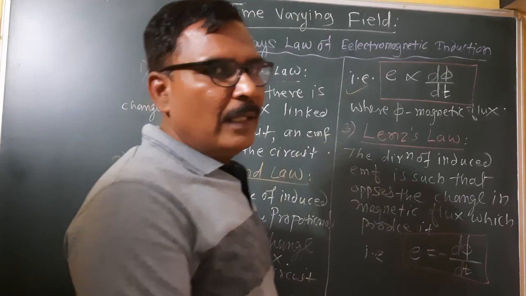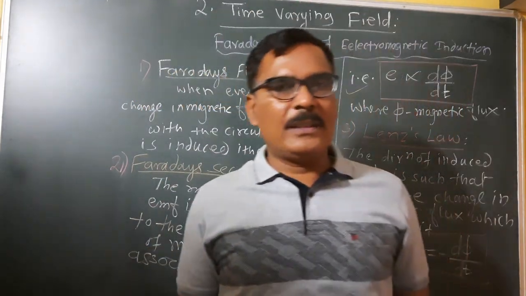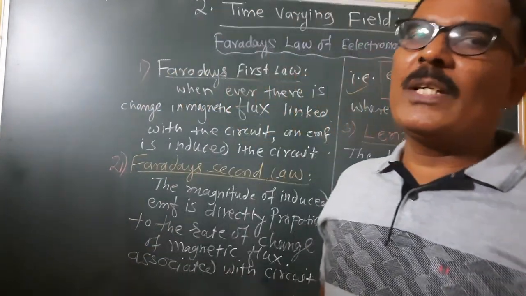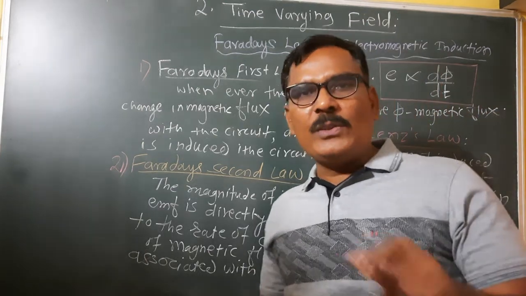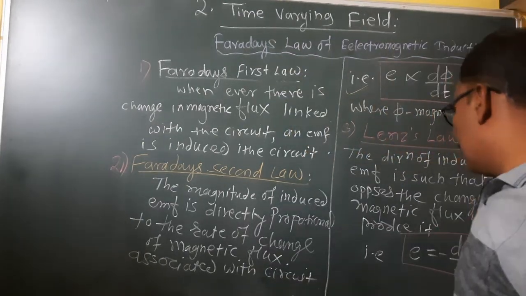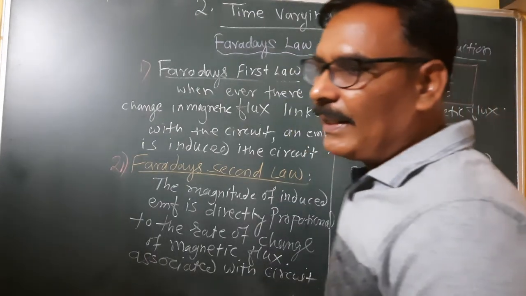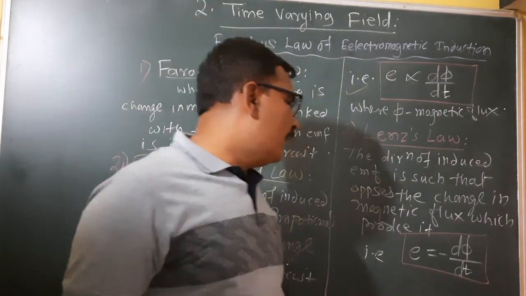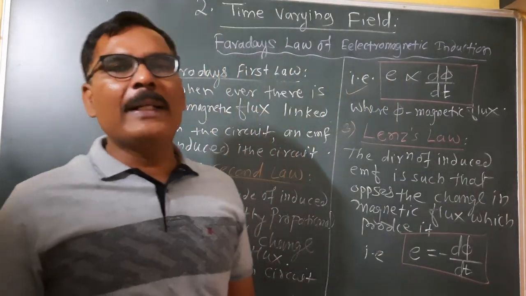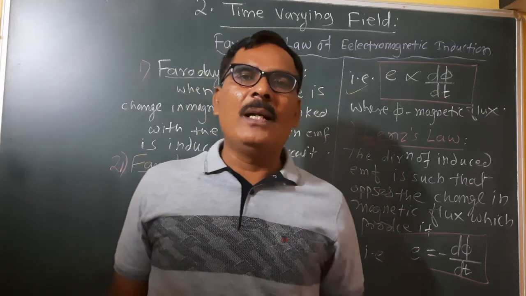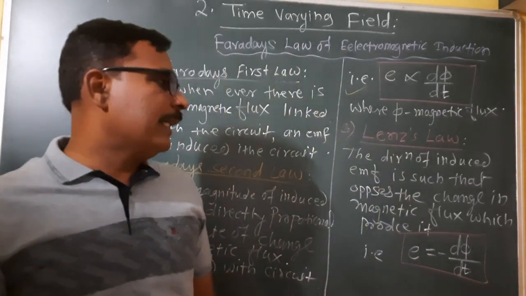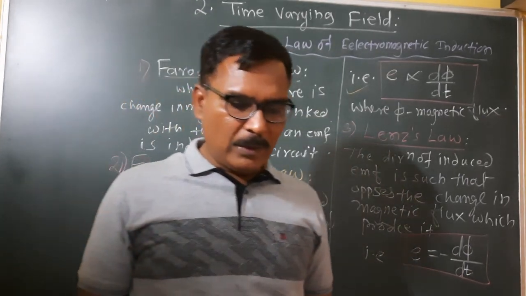And the third one is Lenz's law. Lenz's law states that the direction of induced EMF is such that it opposes the change in magnetic flux. That is E is equal to minus d phi by dt. This is called Lenz's law of electromagnetic induction. Very important. Write down.